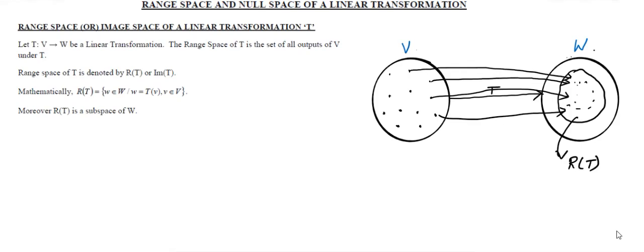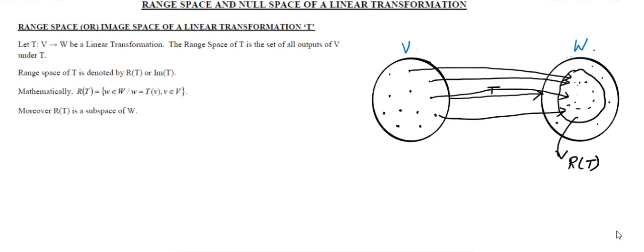You may ask, then what about these other elements? They won't be an output for the linear transformation T. Many elements can be left out in the output set. If all the elements have been selected, not missed out, that is called an onto function.